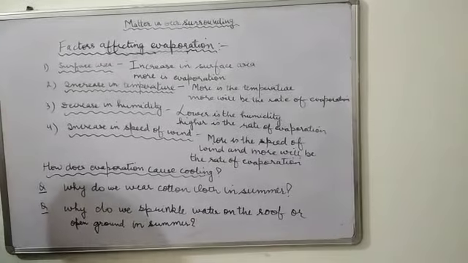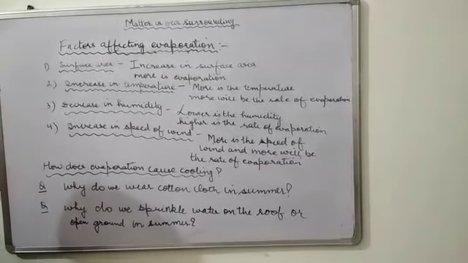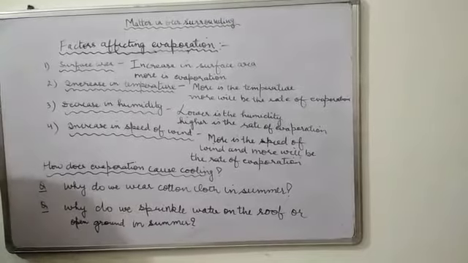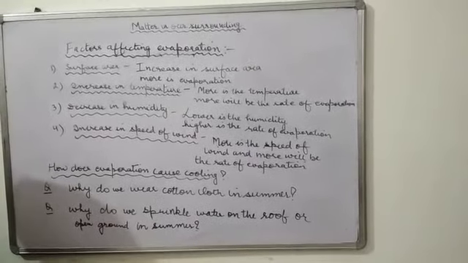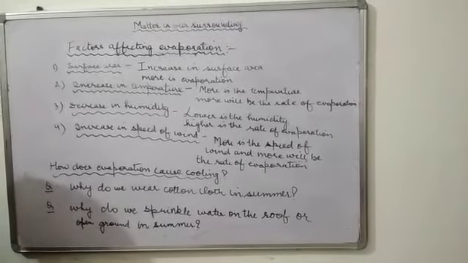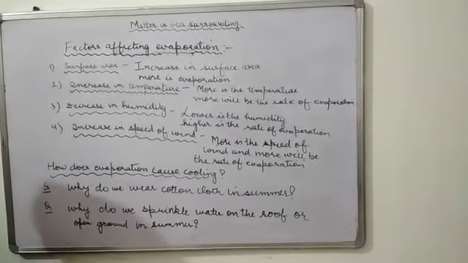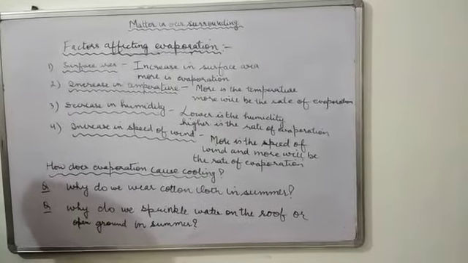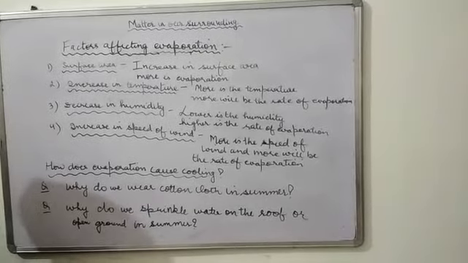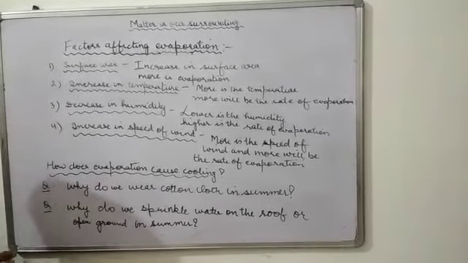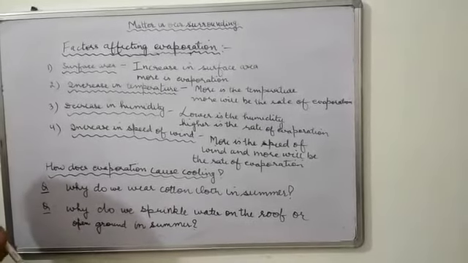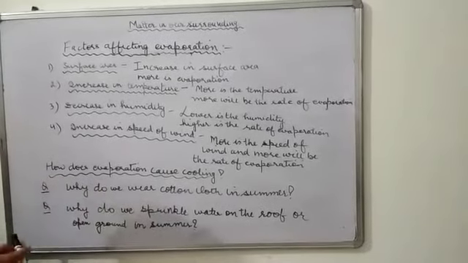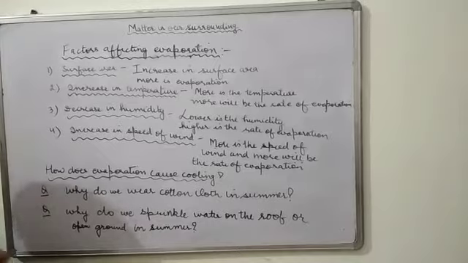Next question is, why do we sprinkle water on the roof or the open ground in the summer? We generally do it in the summers, in the evening. So why do we do that? During the hot summer evening, people often sprinkle water on the rooftop. Why? The water evaporates by absorbing the heat from the ground and the surrounding air. By losing heat, the ground becomes cool and people feel comfortable, right?